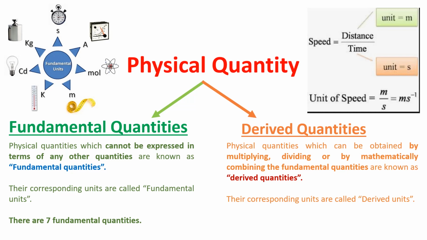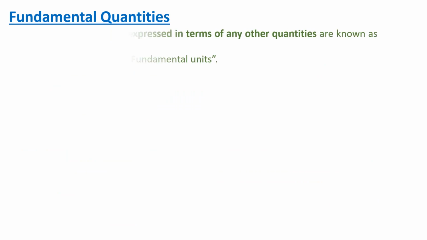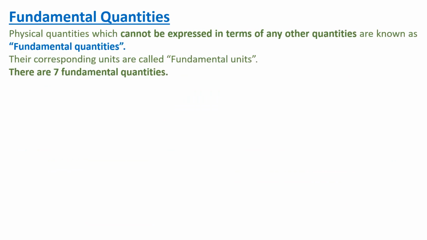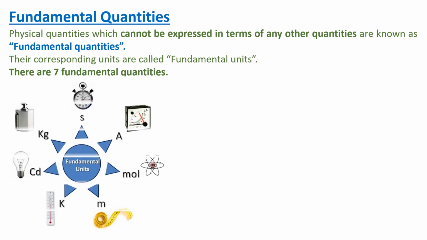For example, if you are saying speed, what is the formula for speed? Means distance by time. The unit of distance is meter and the unit of time is second. So unit of speed is meter per second. This is called the derived quantities. In our previous slide itself, we saw that the fundamental quantities are 7 in number, isn't it? Now we are going to see what all the 7 fundamental quantities are.